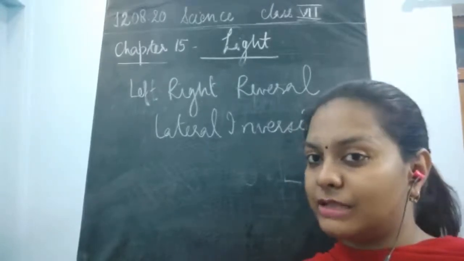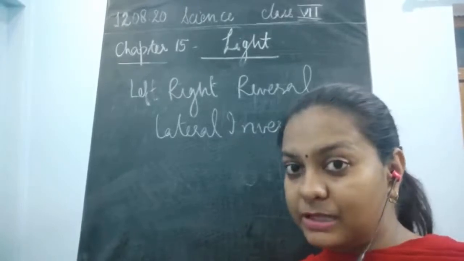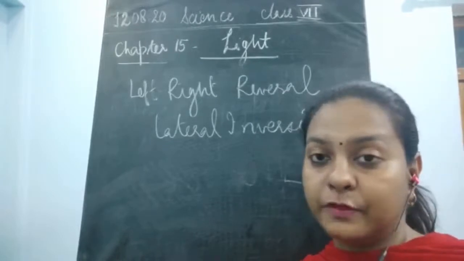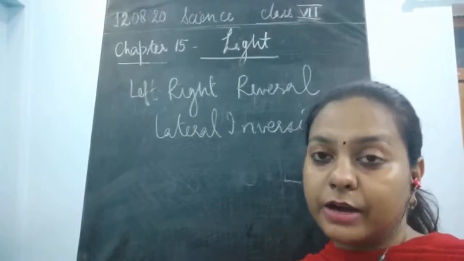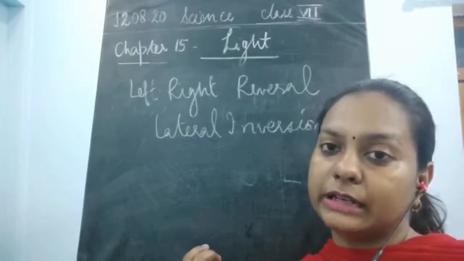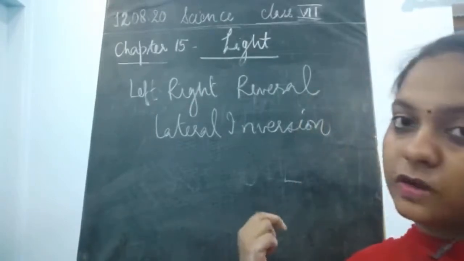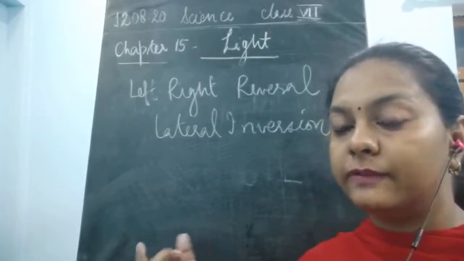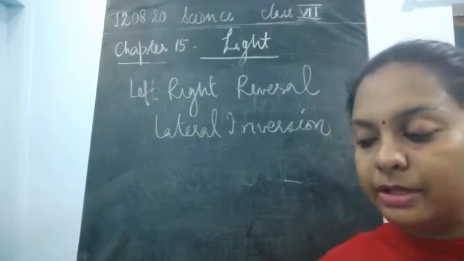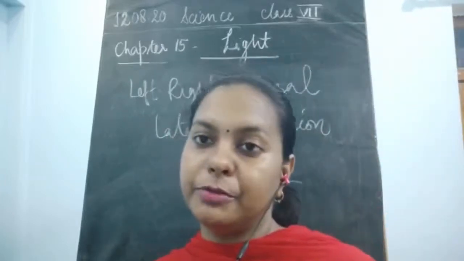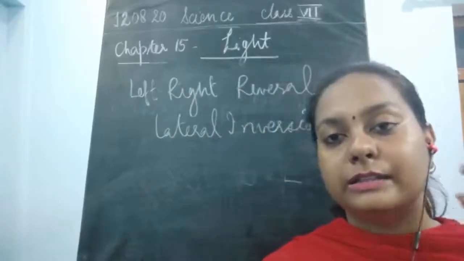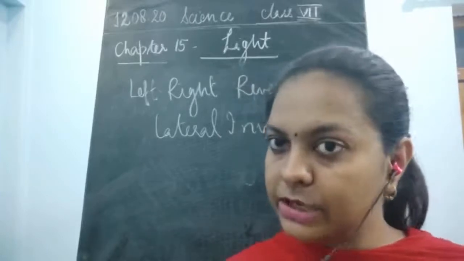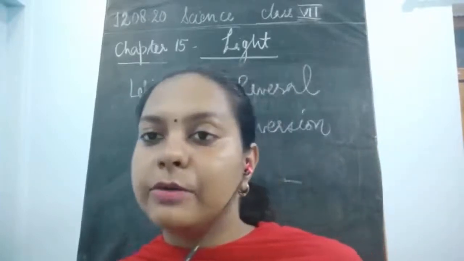And yes, of course, the concept of lateral inversion is also present on that ambulance. The word ambulance, which is present at the front of this vehicle, is always written in a left right reversal manner, in the laterally inverted form. Why? Because when you see it in the image in the mirror, in the rear view mirror or the side mirror of your vehicle, you would easily see what is written over that vehicle. This is written as ambulance, and you could give the pass to it. So this was about lateral inversion.